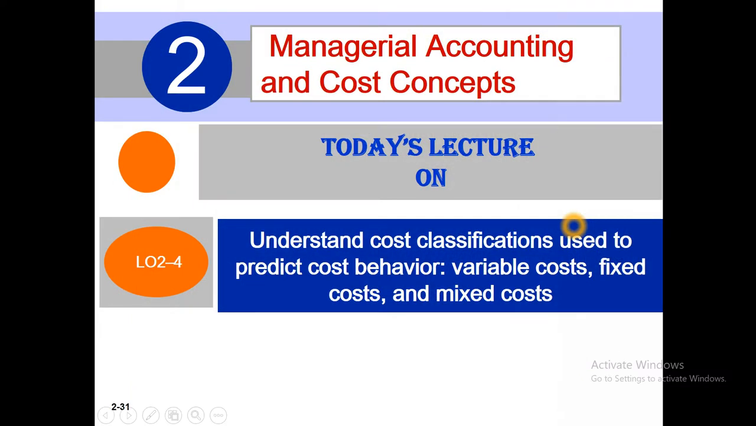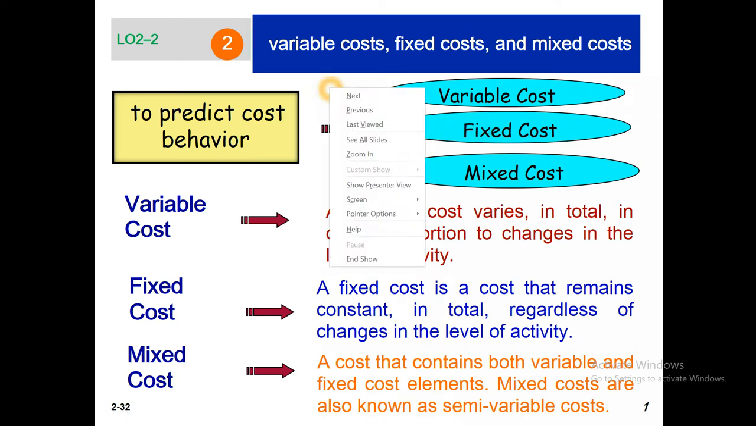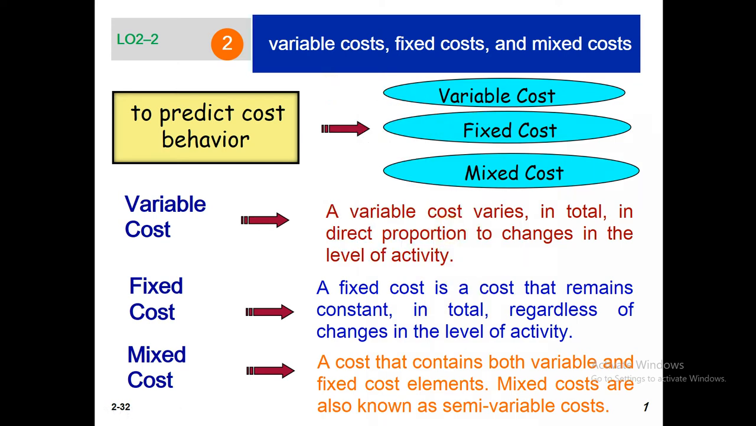Today's lecture is on understanding cost classification used to predict cost behavior: variable cost, fixed cost, and mixed cost. This is the second chapter, managerial accounting and cost concepts. To predict cost behavior, costs are of three types: variable cost, fixed cost, and mixed cost. First, I will make clear variable cost.